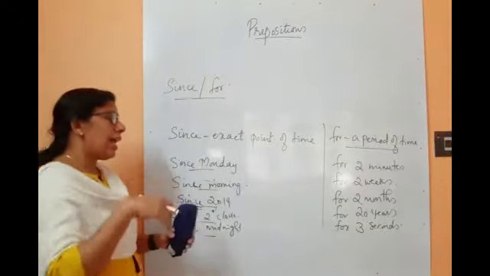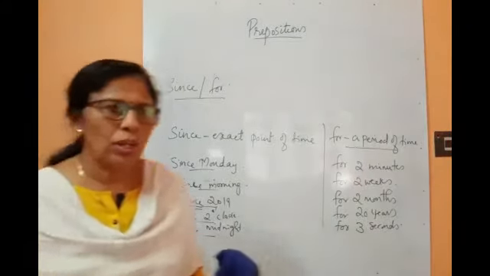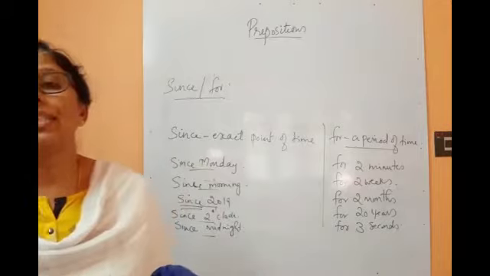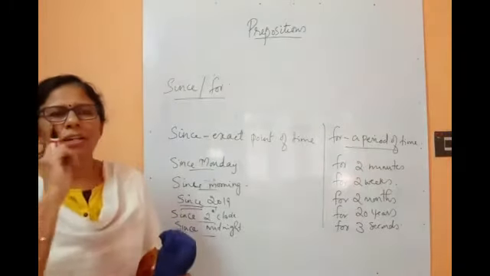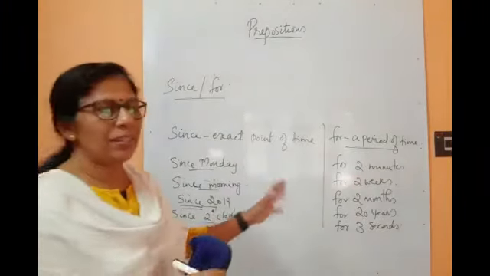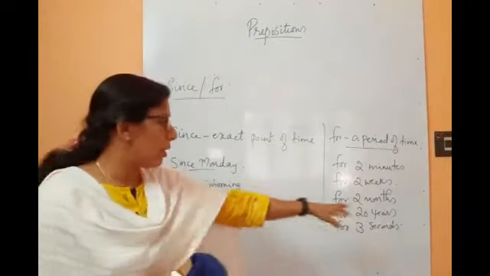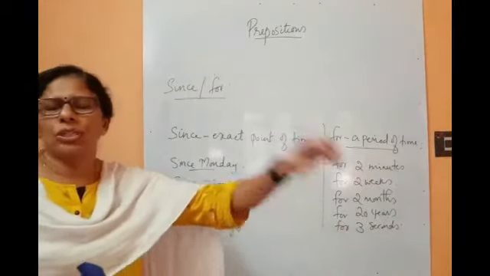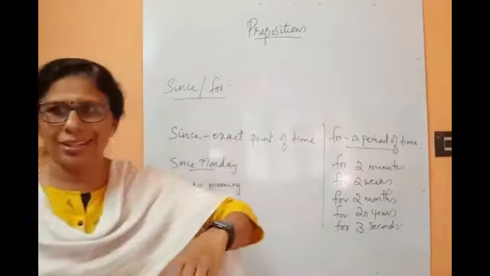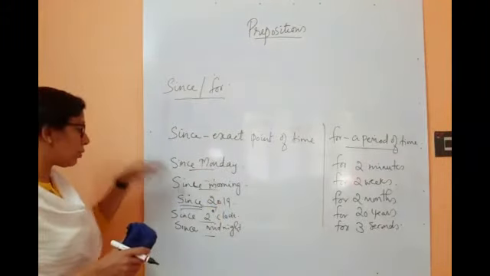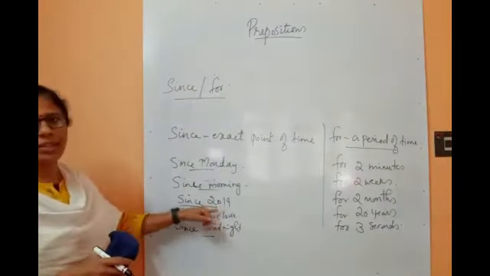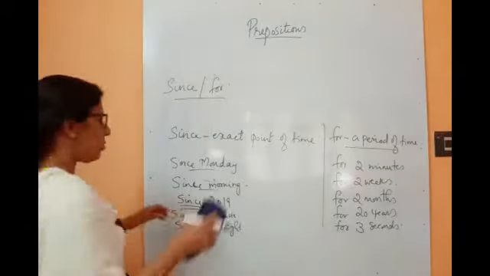Okay, so she has been studying in this school dash 20 years or dash 10 years. So it's a period of time. There you have to use: she has been studying in this school for 10 years. But she has been studying in this school dash 2019, then you have to use since. Okay, so that is the difference.